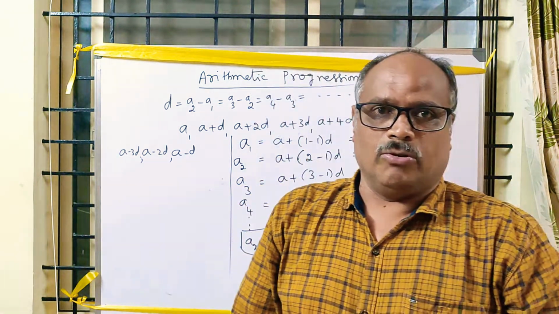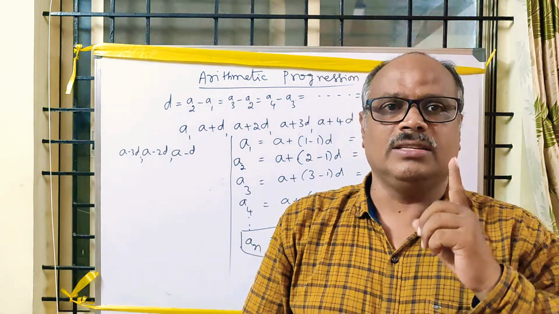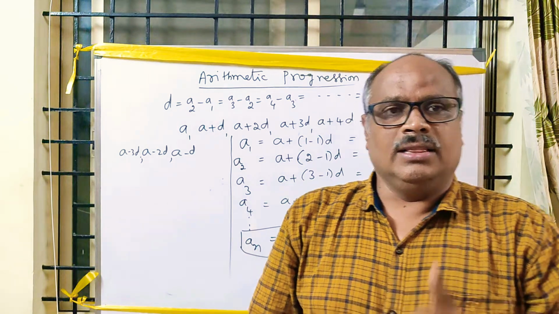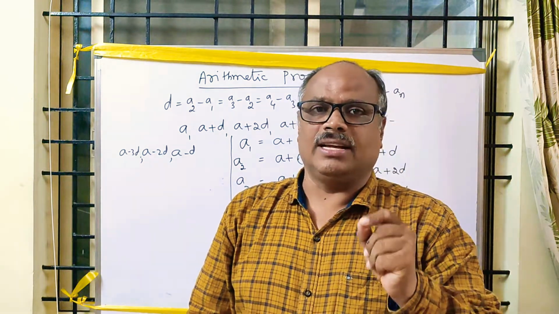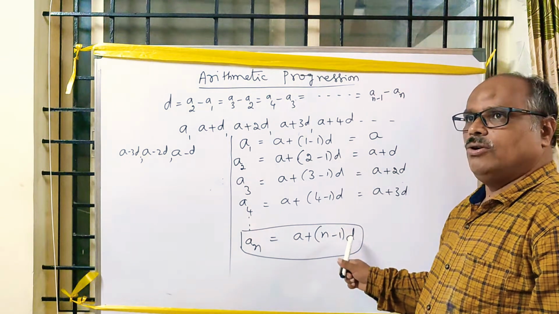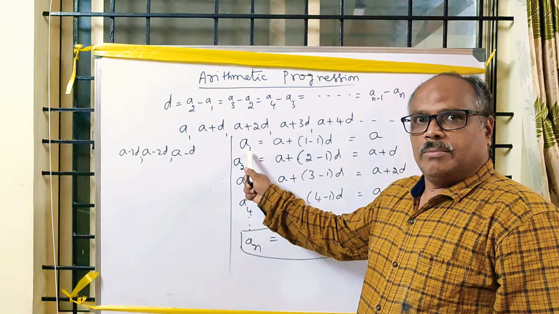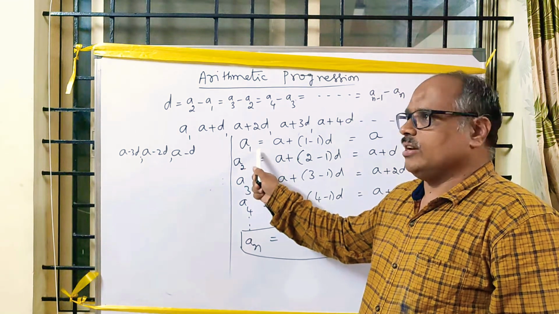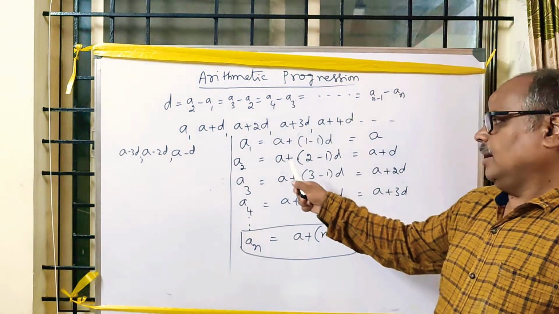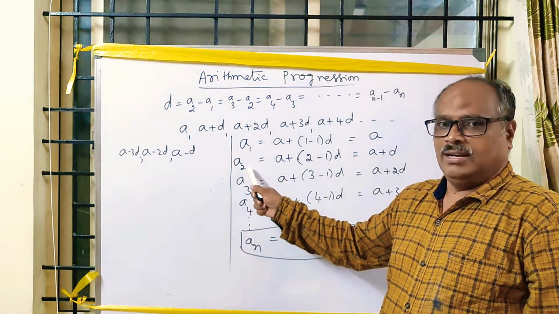In an arithmetic progression, the first term is a, the number of terms is n, and the common difference is d. Then its nth term is a plus n minus 1 into d. You have to remember, according to the arithmetic progression, the first term is a, the second term is a plus d. What do we take here?